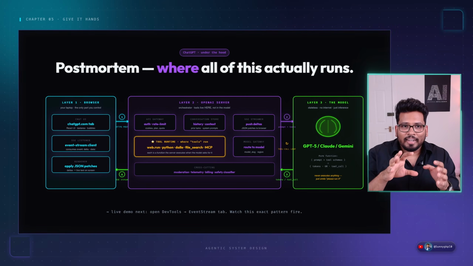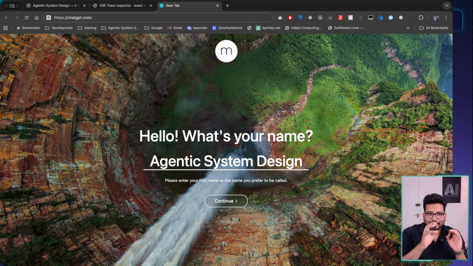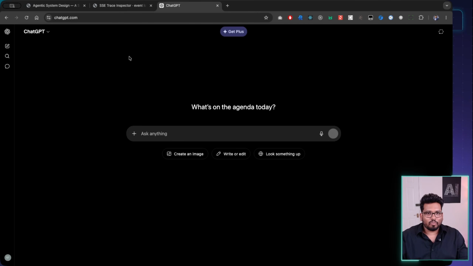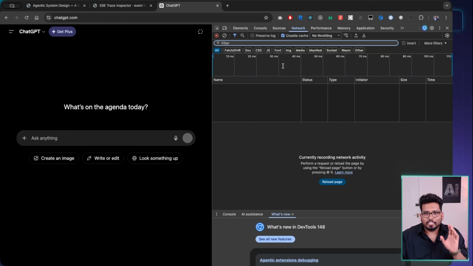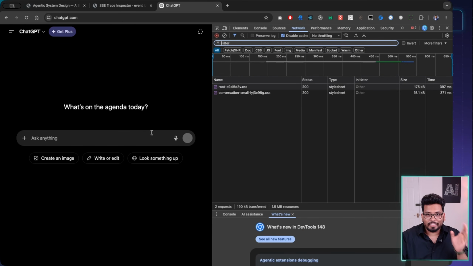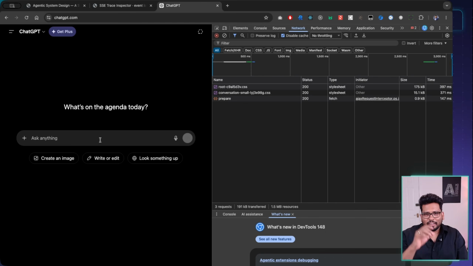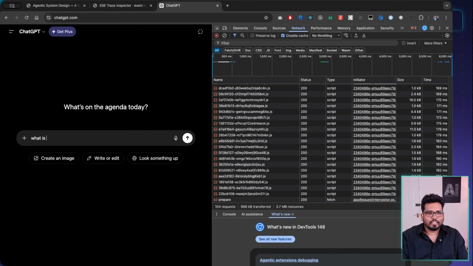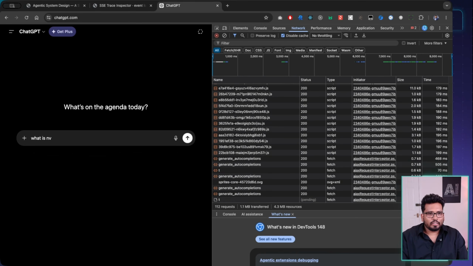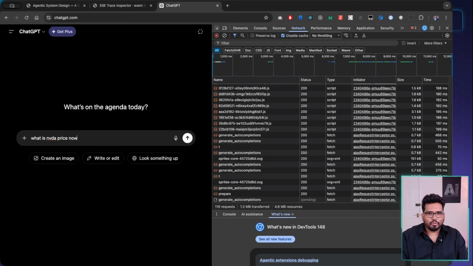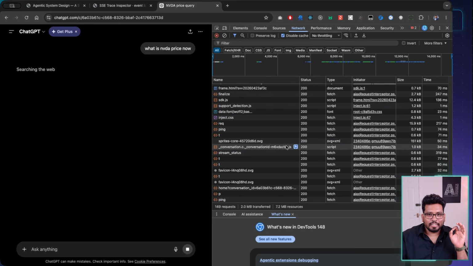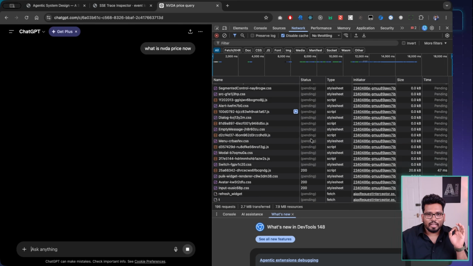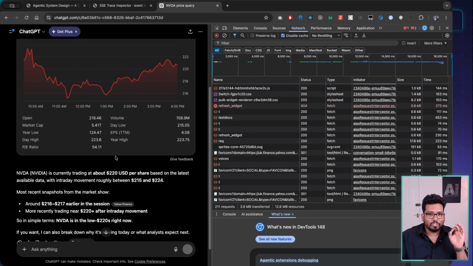So let's deep dive more, and I will show you a real demo of how it looks. Okay, so let's see in real time. This is a browser, I am hitting ChatGPT, and it's open right now. Let me also open the inspect network tab so that we can see. Let's ask a simple question: what is the NVIDIA price now? Okay, and let's see, it's searching the web, and it just gave me a whole chart, right?